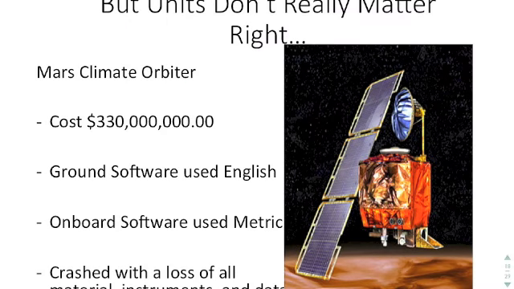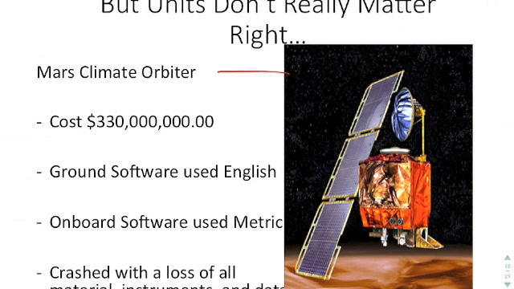But units don't really matter, right? Well, a lot of people tend to get points taken off in this class, and the reason for that is they leave the units off. Units really are significant in physics because there's a big difference between 10 kilograms and 10 milligrams, or between 26 meters per second and 26 miles per hour. They're very, very different.